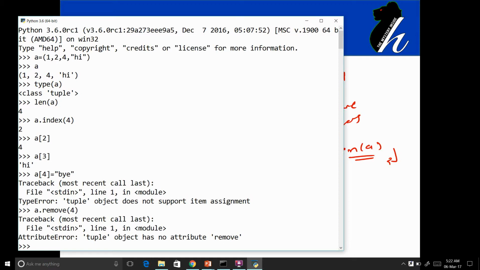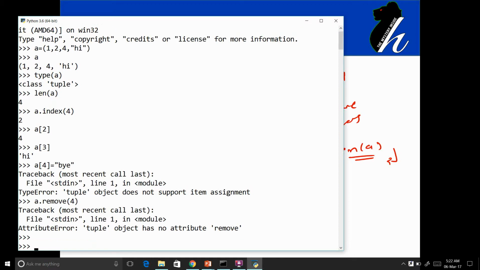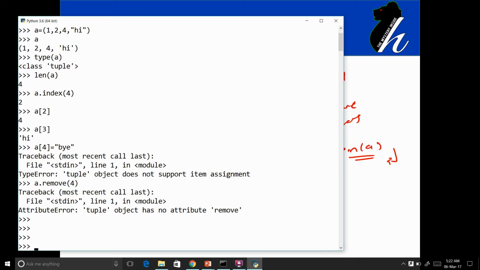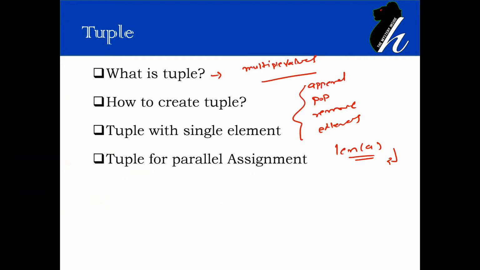That's it for the simple example of tuples. Now where exactly can we use the concept of tuple? Whenever you are dealing with a fixed size of values, for example 2D or 3D values, or fixed values like first name and last name only, or a mark sheet, which contains a fixed number of subjects. For such scenarios, it is recommended to use tuples. So this is just an introduction of tuple: what is a tuple and how to create a tuple.